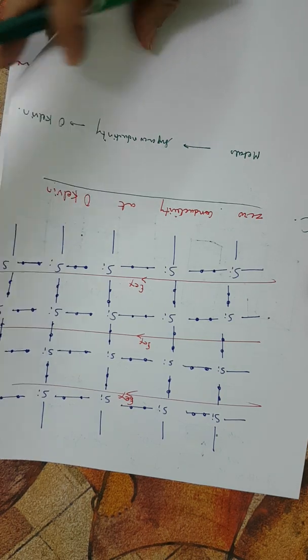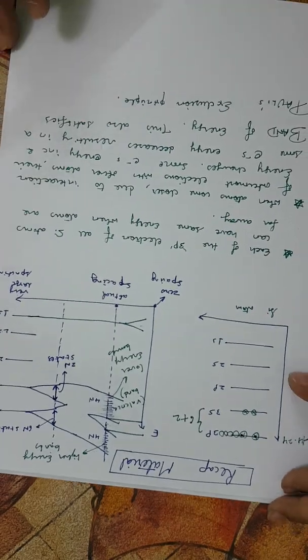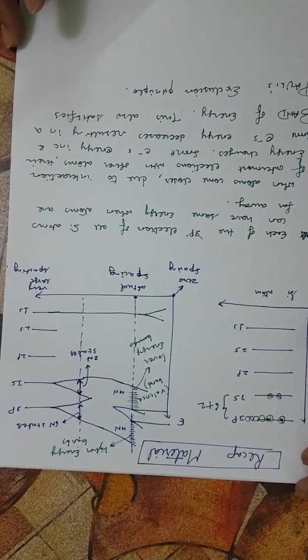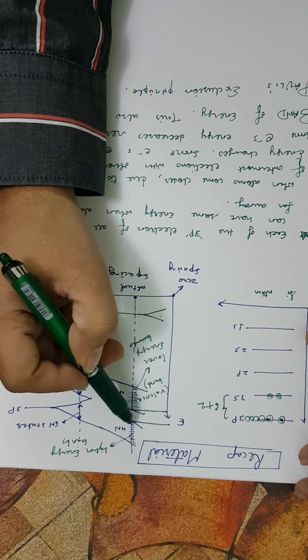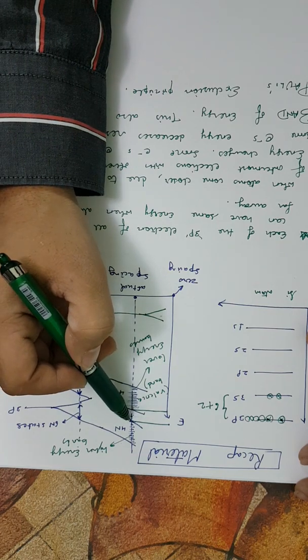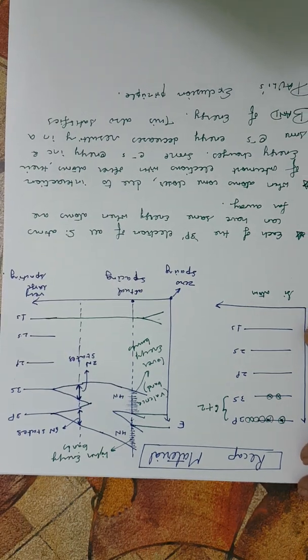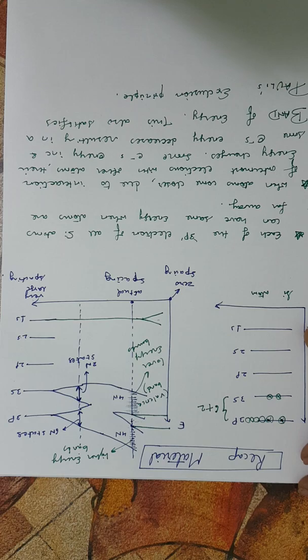You know the reason. Now, coming here at non-zero Kelvin, some electrons gain a sufficient amount of energy to overcome this energy barrier, and so they are able to jump from here to here, and they go into the conduction band. Now these conduction band electrons are these high energy electrons, and they are able to move throughout the crystal lattice and conduct electricity.